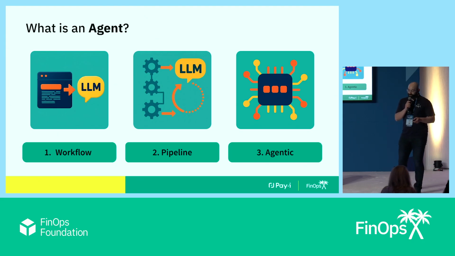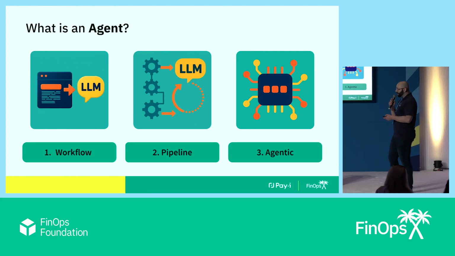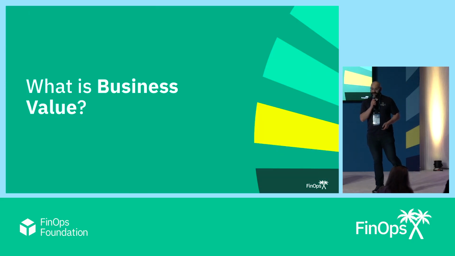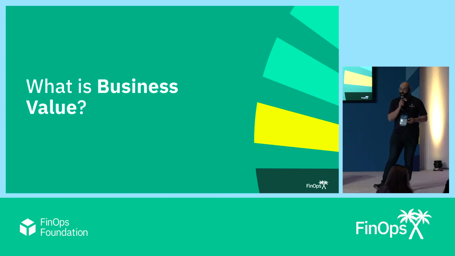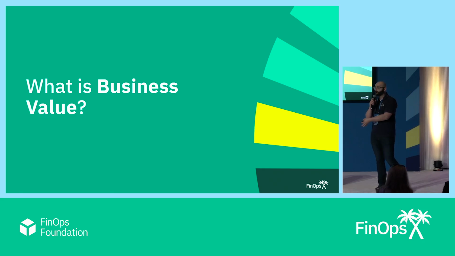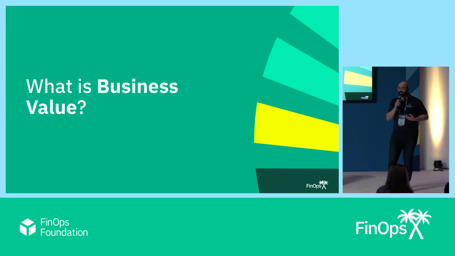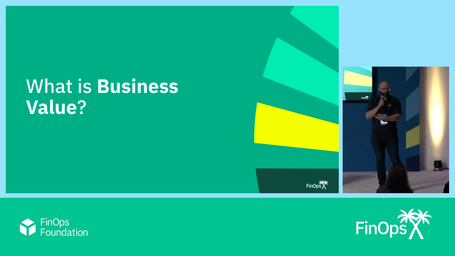Now, for this conversation, we're actually going to treat all three of these as an agent. And we're going to talk about how to measure the business value of these things. But that means that we have to also come to a shared understanding of what business value actually is. Business value may feel different to each of you based on the type of business you're in. So for example, if you're taking care of the elderly, the value might be the warm and fuzzy feelings that you get when you're helping people out.